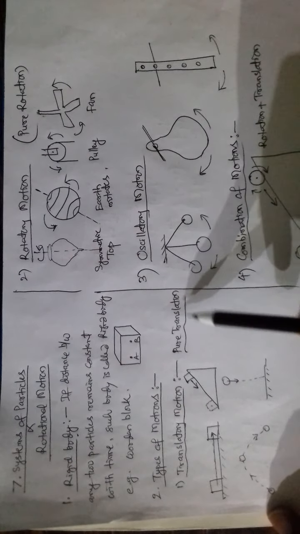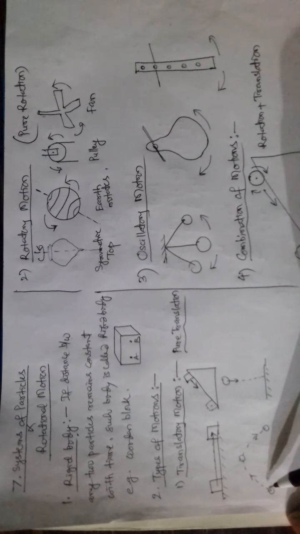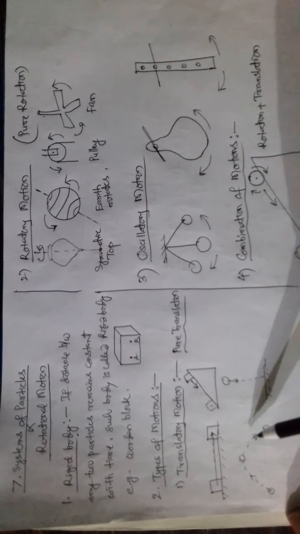Now, let us consider types of motions. One, translatory motion. We can see pure translation in the examples given here. A block is undergoing horizontal translation. Here this is undergoing translation along an inclined path. All particles inside the rigid body undergo the same translation, and here a ball thrown is undergoing a parabolic trajectory, and here a ball dropped freely is undergoing a vertical straight line translatory motion.